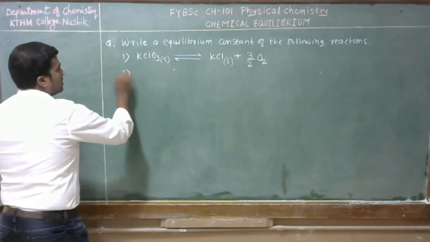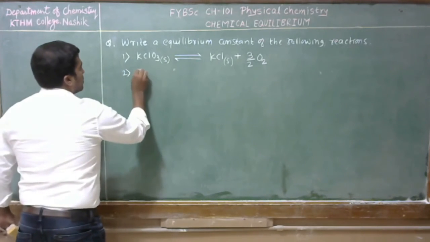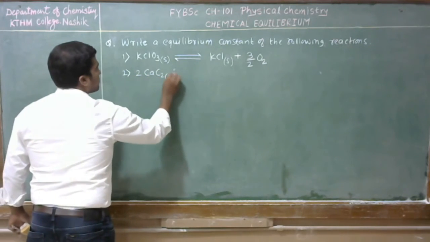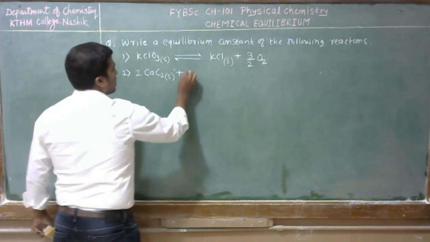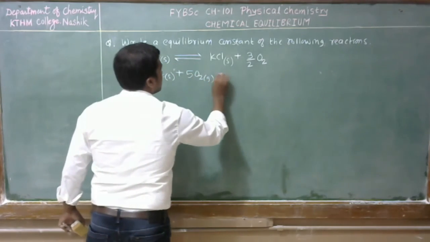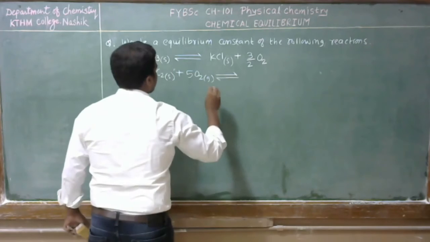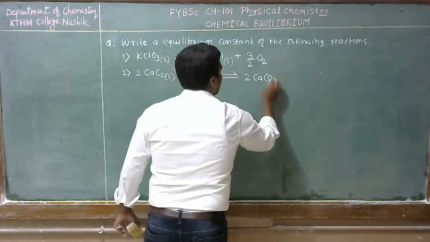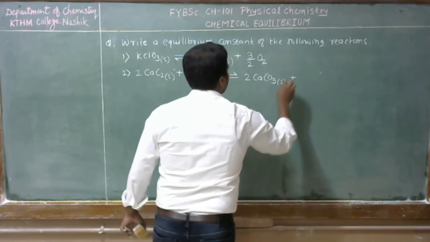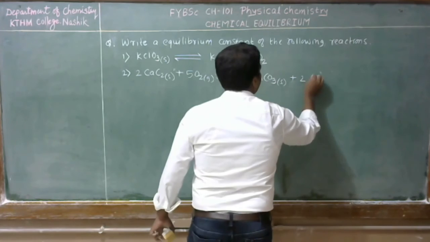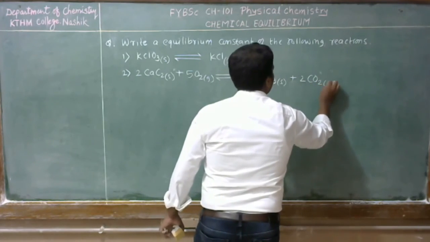Second reaction: 2 moles of calcium carbide react with 5 moles of oxygen gas. It gives 2 moles of calcium carbonate plus 2 moles of CO2 gas.